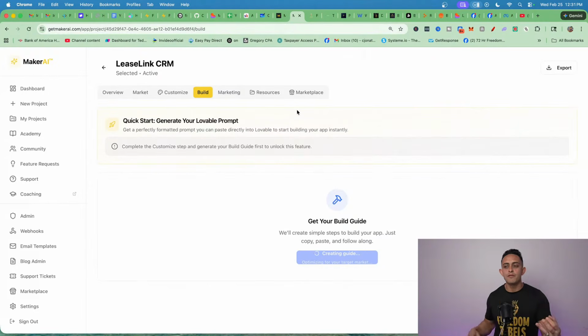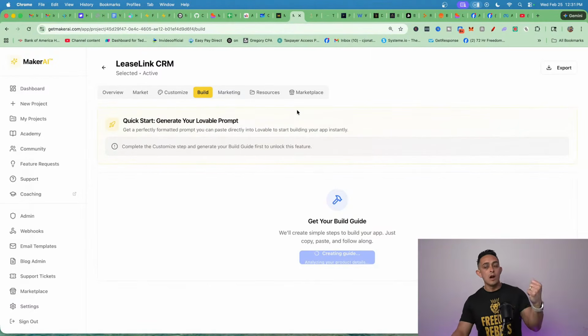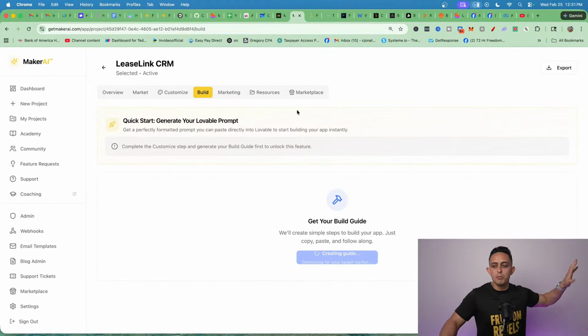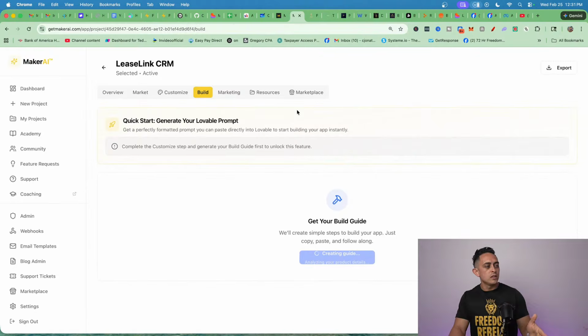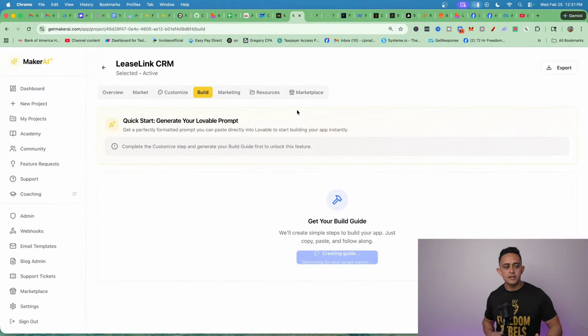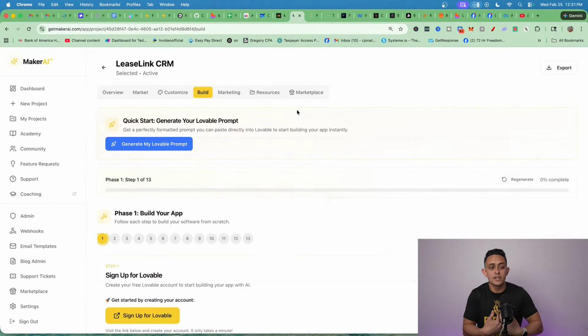That way you don't have to think about it, right? You already know it's validated. You already have a name for it. Everything is already built out for you, and all you have to do is copy and paste. So as this is building, it's going to take a second because it's doing a ton of research on the back end. Now we're good to go.